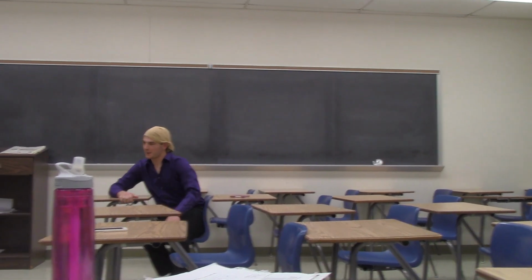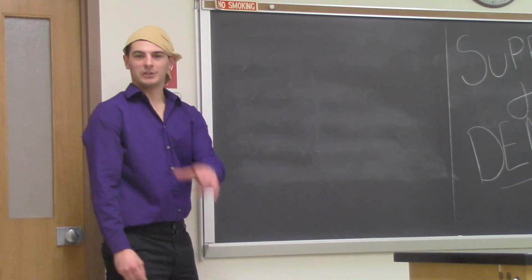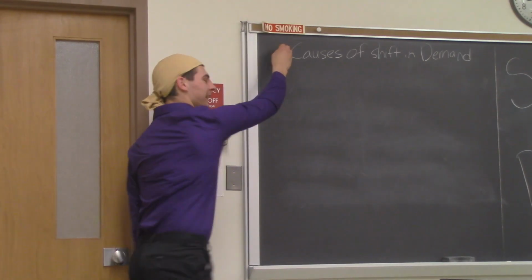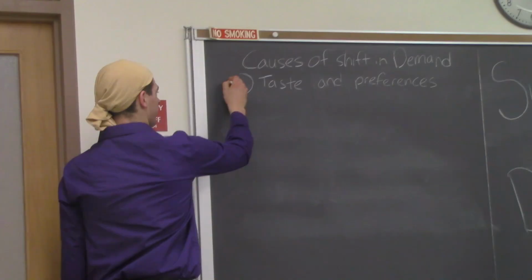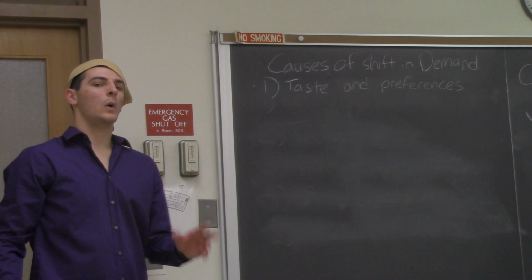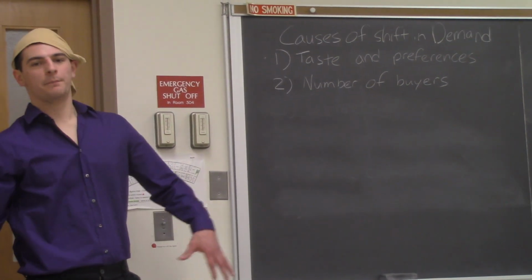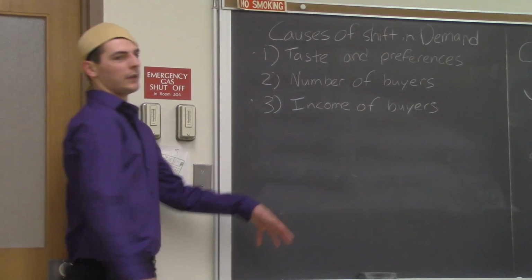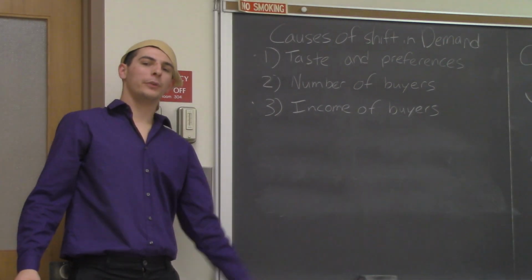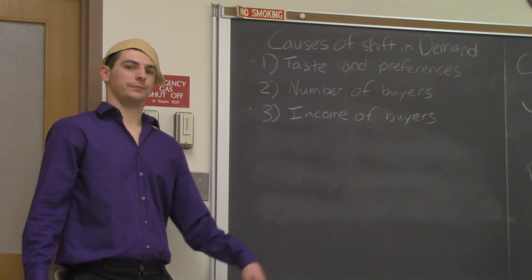This is interesting, guys. This sounds like a job for Dr. Rice. Let's talk about what would happen right there. So this is going to shift the demand. First thing that's going to shift the demand curve is taste and preferences. This is something that causes us to like or dislike something more. Second, this is the number of people physically buying a product. Number 3, income of buyers. When our income goes up, we will buy less of inferior goods and more of normal goods.